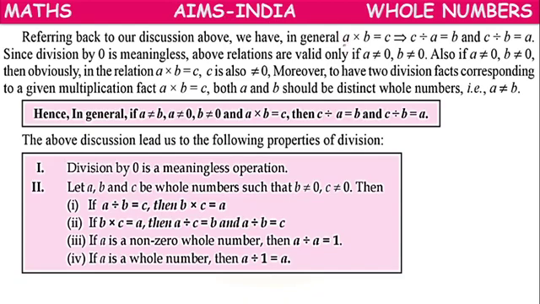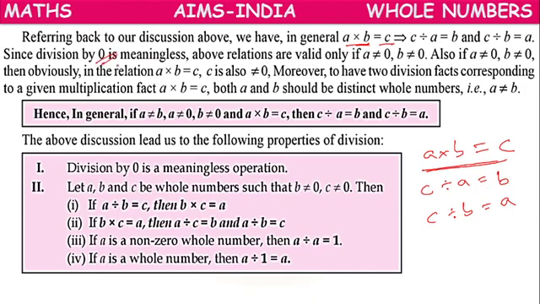Suppose we have A into B equals to C. It's a multiplication. In terms of division, how can we write? C divided by A equals to B, or C divided by B equals to A. Like this we can write.